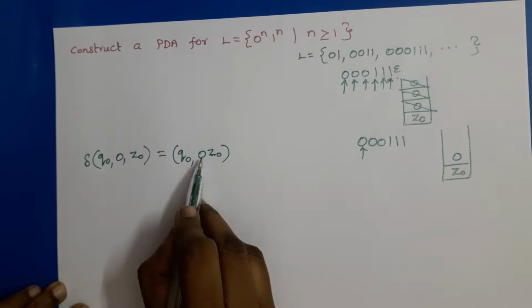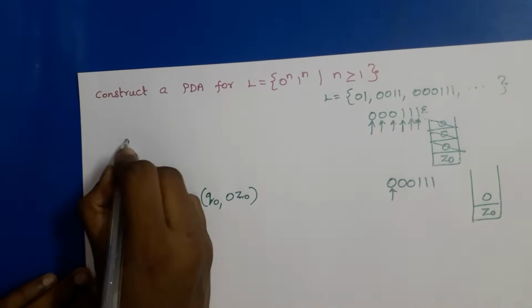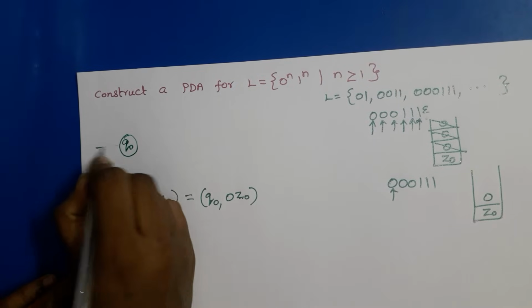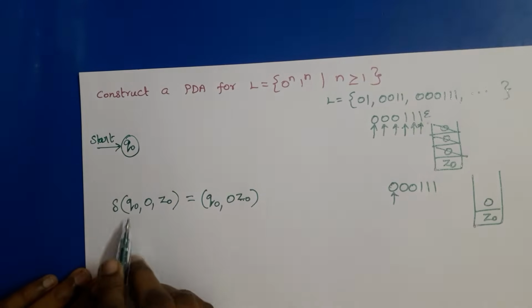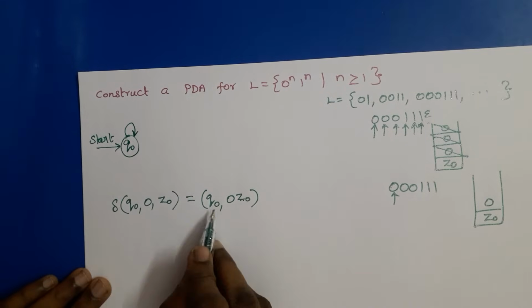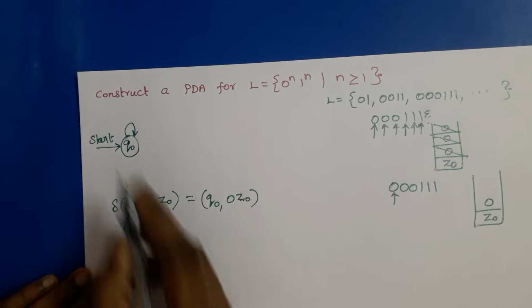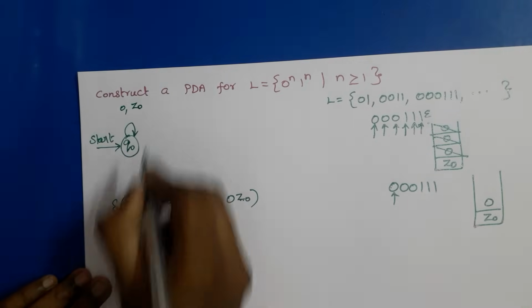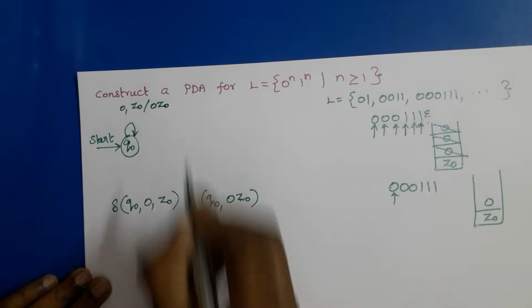Now when we draw the transition diagram for the PDA, Q0 is the start state, and from Q0 to Q0 we draw a self loop, labeled by 0, Z0 / 0 Z0.